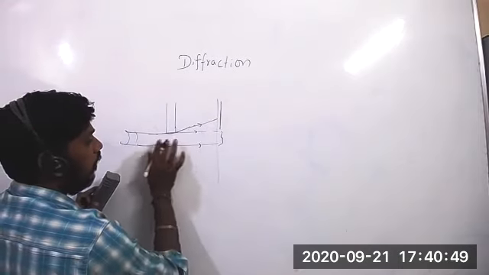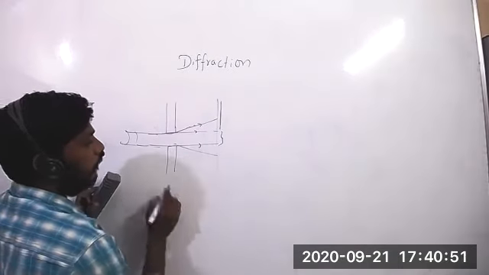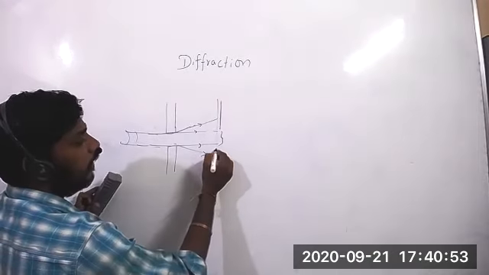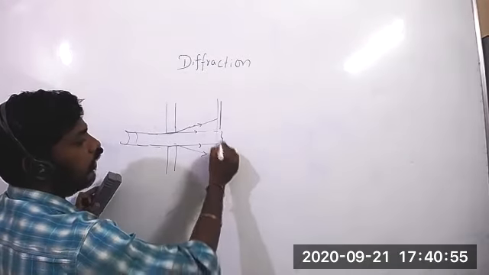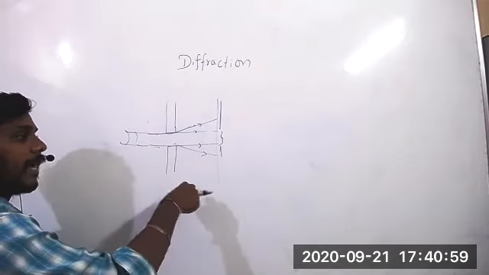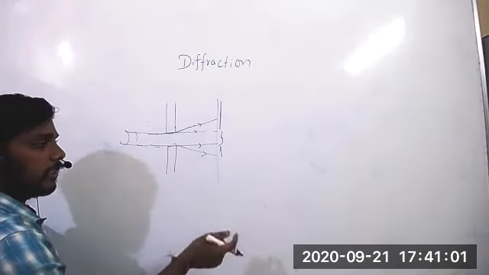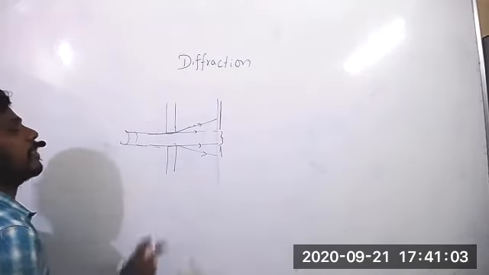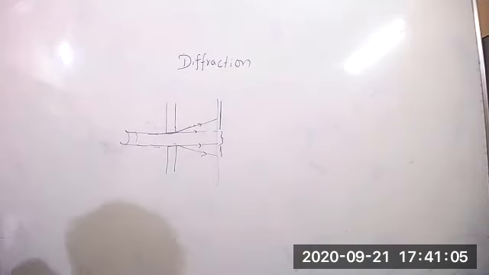So here also light can bend. Once it is bent, it will enter into the shadow region. This bending of light entering into the shadow region is nothing but diffraction. The bending of light at the corners and entering into the dark region or shadow region is nothing but diffraction. Kushi, clear? Yes, sir.